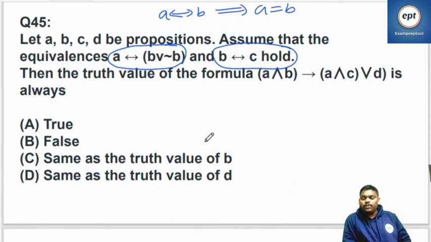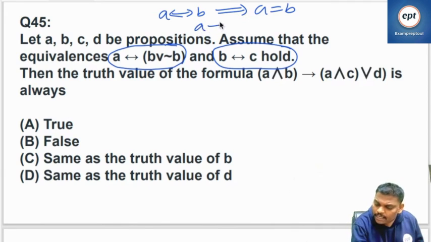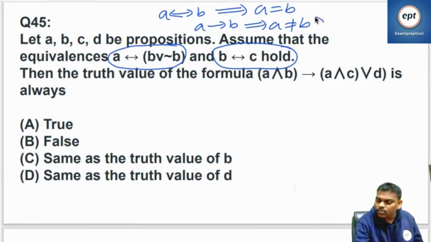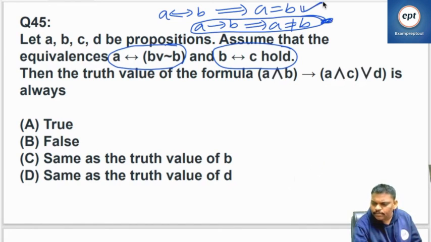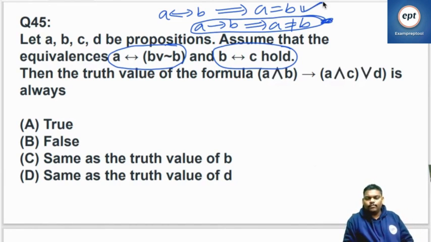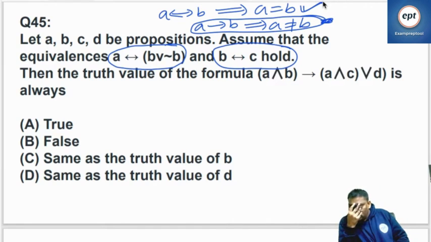Remember, A double implies B means A is equal to B. But A implies B, single implication, doesn't mean that A is equal to B. With single implication, I cannot give a guarantee. With double implication, I can give a guarantee. A double implies B means A is equal to B. A single implies B, I cannot say that. This one I cannot say, but this I can say.